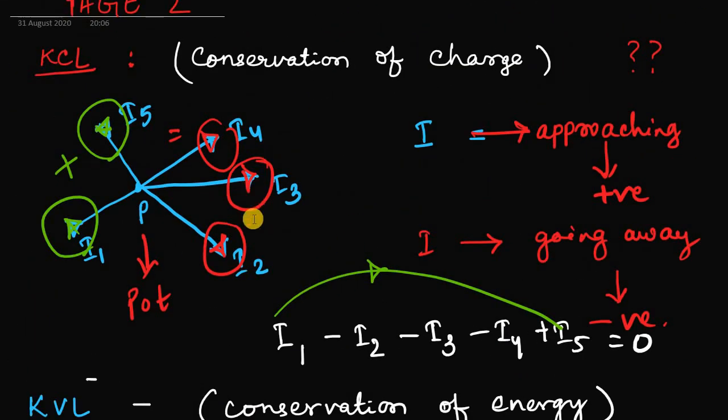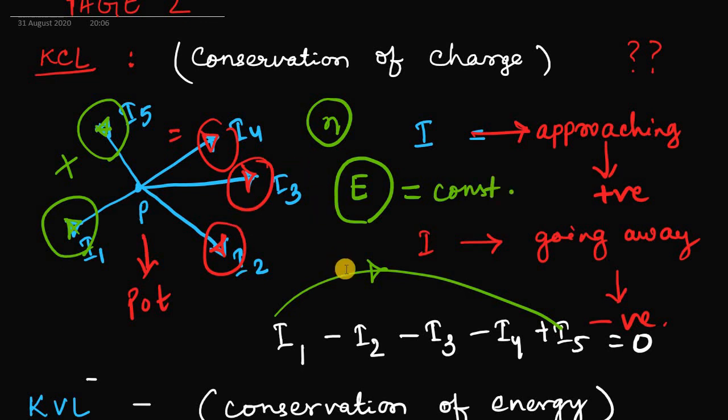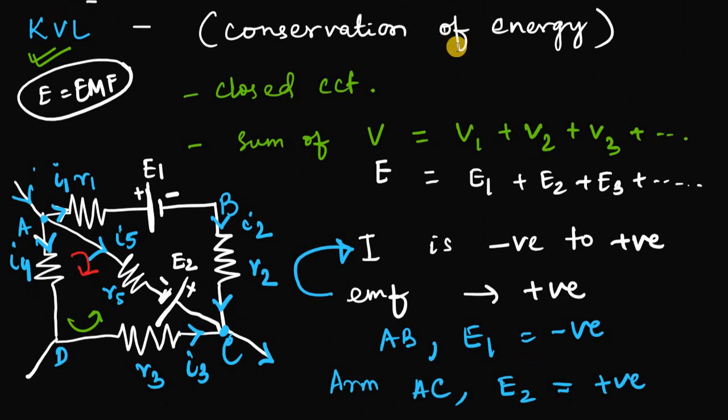In Kirchhoff's current law we established that. Now in Kirchhoff's voltage law we established that it is a generalization of Ohm's law, or a sophisticated version of it, keeping in mind that the sign conventions should be taken care of for voltage as well as current, keeping resistance constant.